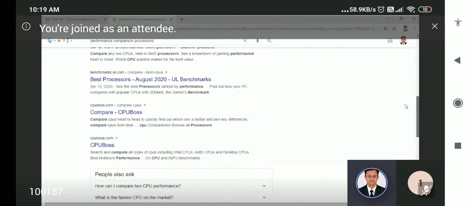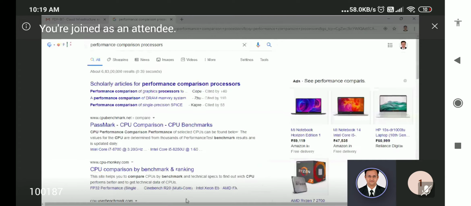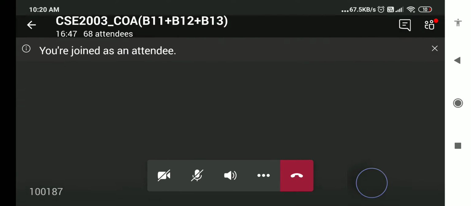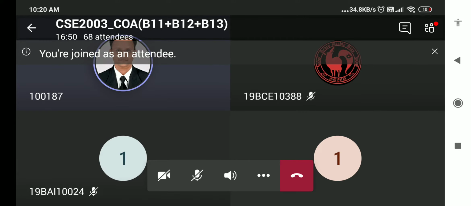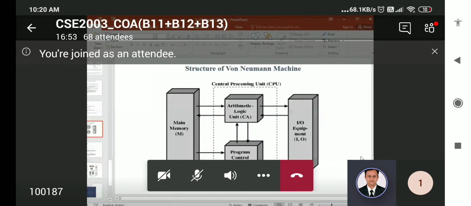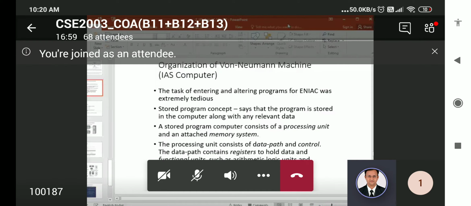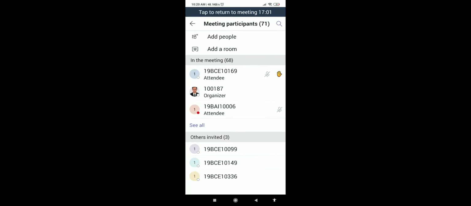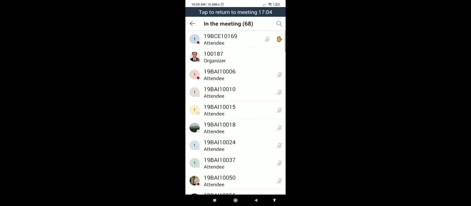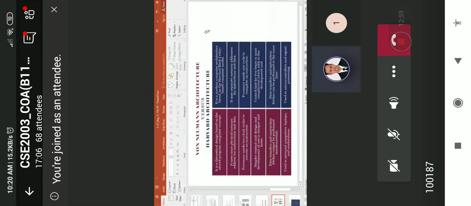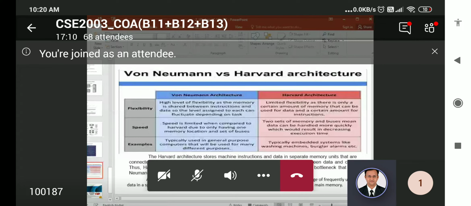Okay, sir. But other things same. The Von Neumann and Harvard diagram and the comparison, the 2-3 diagrams are available, including the instruction word, all those things are available, right? That you do as usual. So this diagram and comparison both, and the Von Neumann instruction, this diagram, comparison, everything you do. Okay, right? Next, third one.